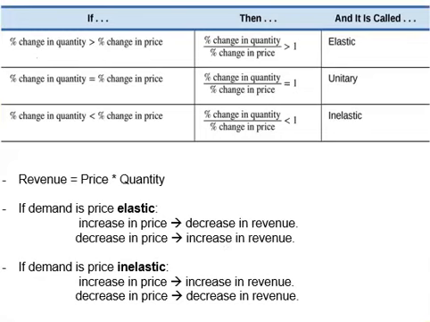After we calculate price elasticity, if we get price elasticity larger than 1, that means the percentage change in quantity is larger than the percentage change in price. That means we have an elastic demand or supply. Since revenue equals price times quantity, if demand is price elastic, an increase in price will lead to a decrease in revenue. This is because the decrease in quantity demanded is larger than the increase in the price, and it will bring the revenue down.